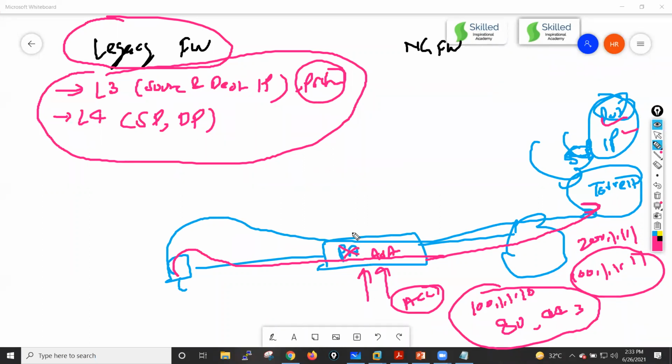In that case, you need some kind of firewall that can identify that this particular traffic is for torrent by looking into the layer 7 field, because torrent has a specific pattern in its layer 7 field, right? So you need a feature which is application identification, at your layer 7. By looking into that pattern, my firewall is able to identify which application the traffic belongs to, right? So if you need this App-ID feature, then you have to go for the next generation firewall.